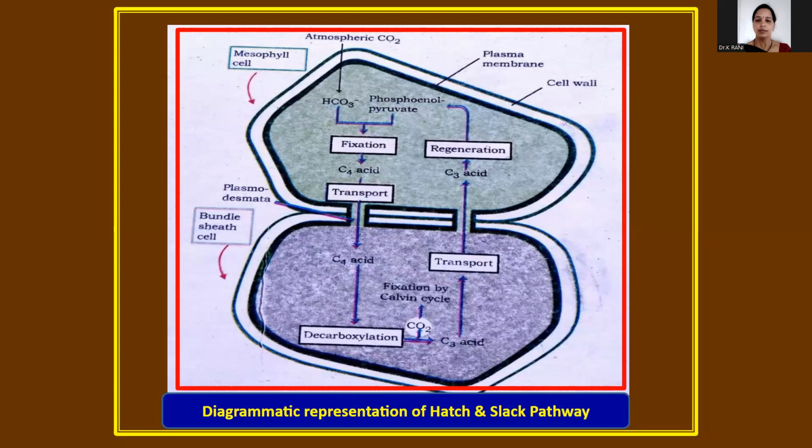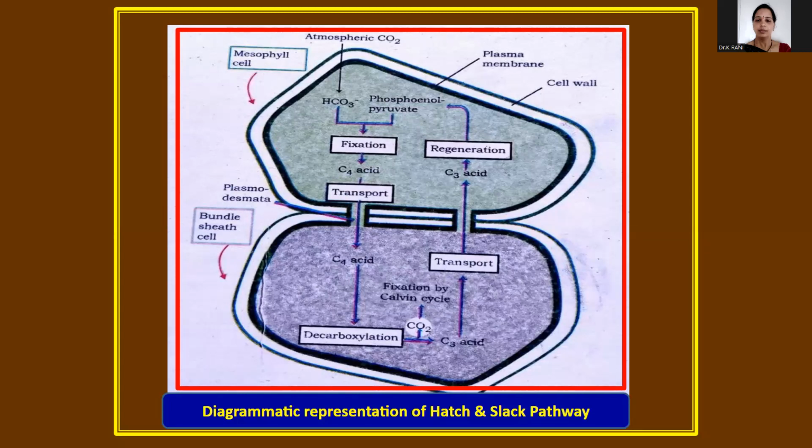The 4-carbon dicarboxylic acid is then broken down to pyruvate with the simultaneous release of carbon dioxide. The carbon dioxide is then fixed into ribulose diphosphate, which is part of the first reaction of the Calvin cycle.